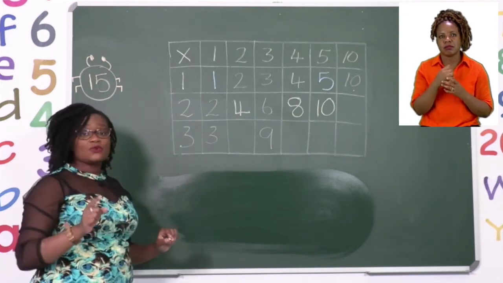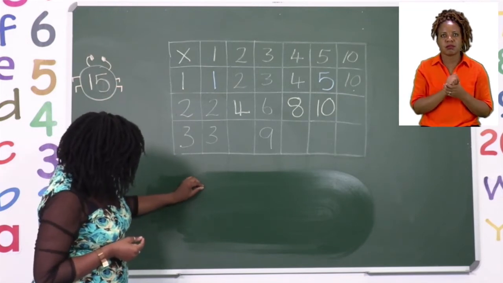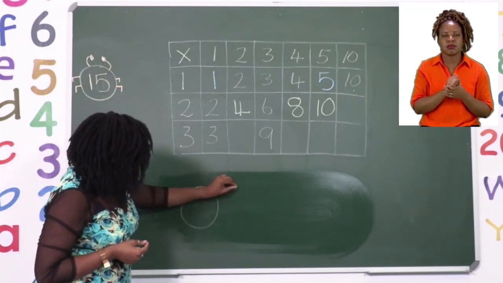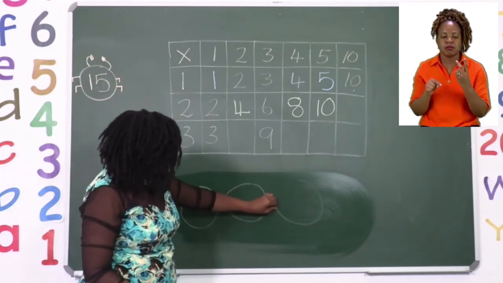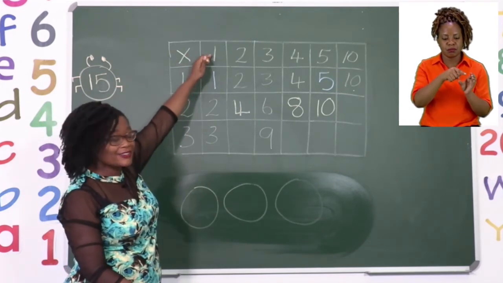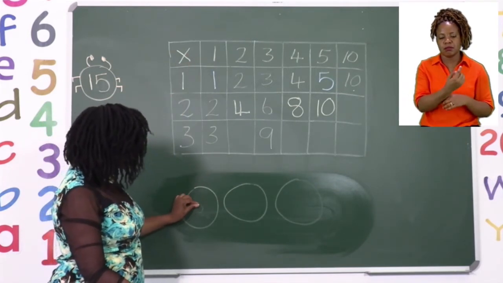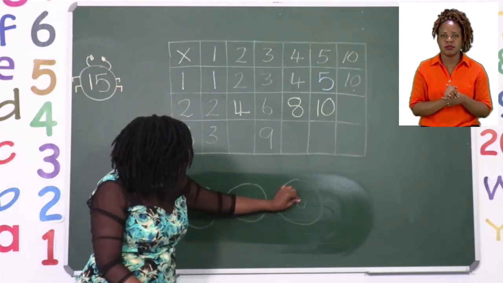The first thing we do is draw the sets. So we are going to draw 1, 2, 3 sets. And we are told that in each set we have 1. So we are going to draw 1, 1, 1.